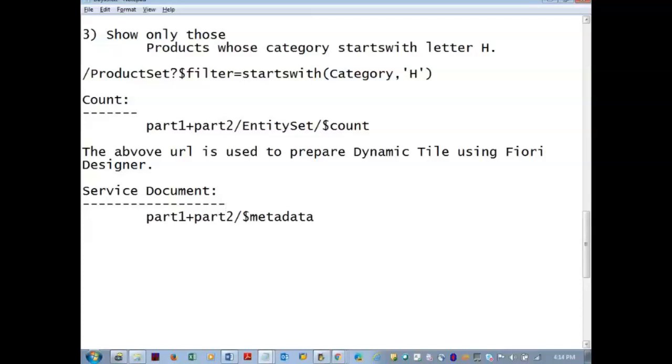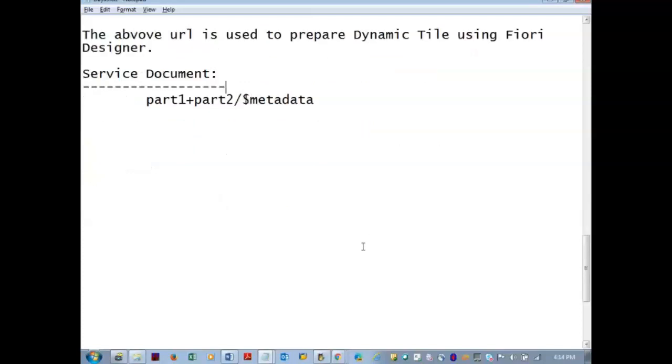Count must be applied on the entity sets. Logically, entity sets only contain the records. Don't apply it on the service. Service contains the metadata. So you can open the Northwind or you can open the SAP services and analyze it.